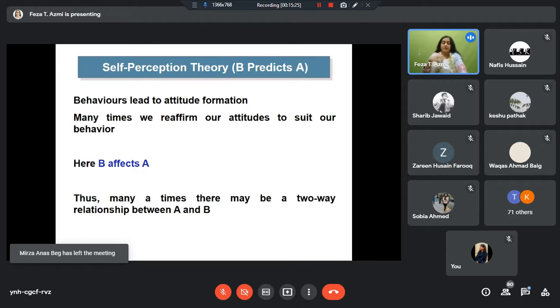Somebody may be very ethical, he may not like to do something wrong, but he does something wrong. And then to justify that, he may change his attitude and say, okay, sometimes it's fine. I've not killed anyone. It's okay. Once in a while, we can do this. So you try to justify your behavior. Then behavior starts affecting your belief. Your behavior molds your attitude, your belief, your value. So many times there may be a two-way relationship between A and B.